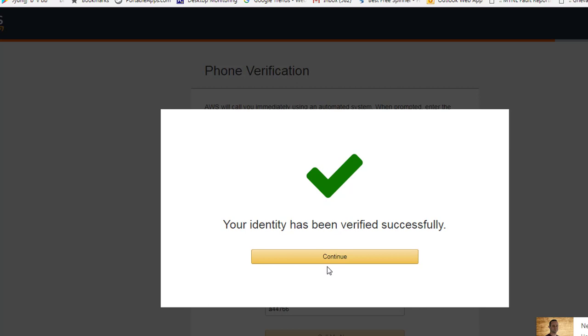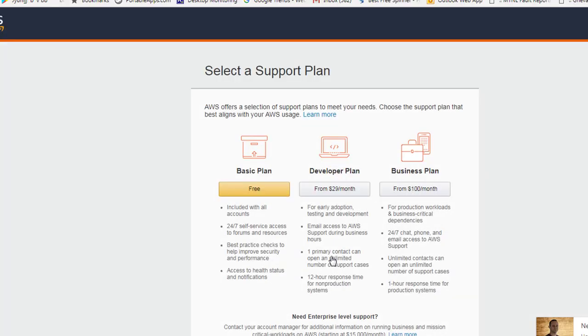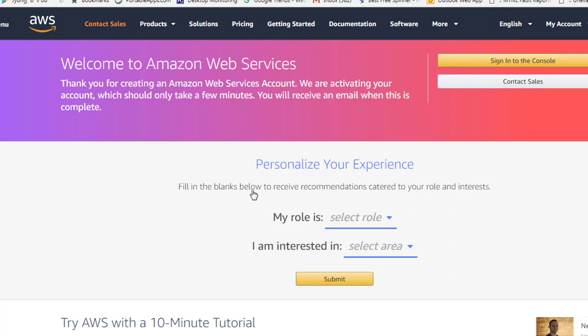Okay, now see, I've done the payment, and I've also verified my phone number. So I will click continue here. After doing that, we need to select a plan. As of now, I would like to select the free plan here, and that will have a free tier. So this says my account is ready.